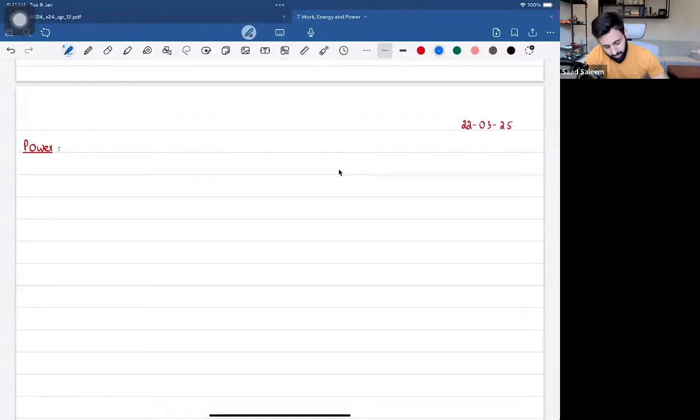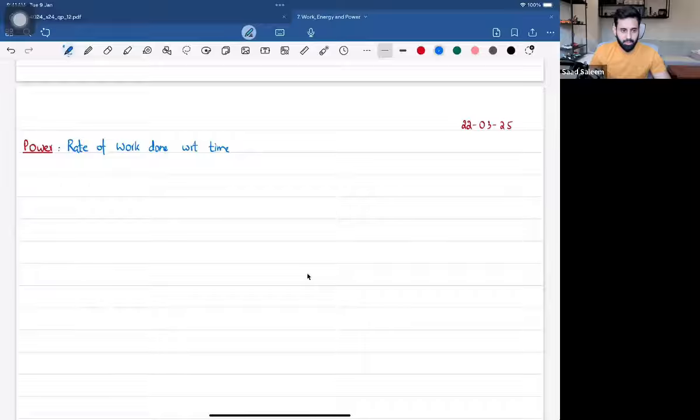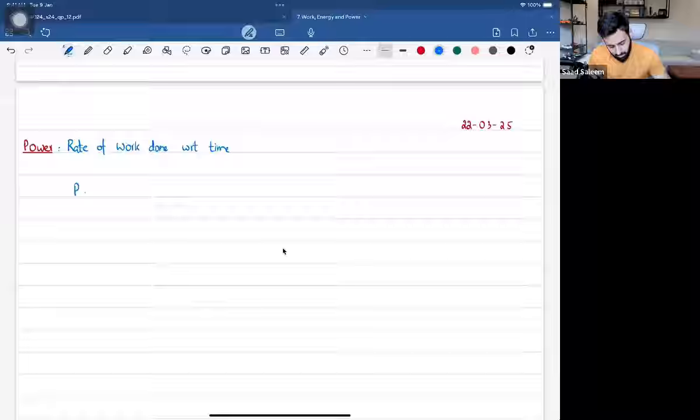Okay, so power. What's power? Power, by definition, is basically the rate of work done with respect to time. That's what power is. Now, what's the formula? If power is work done with respect to time, then what is the formula? Well, let's find out. Work done upon time. That's the formula for power. So power is simply equal to work done upon time.